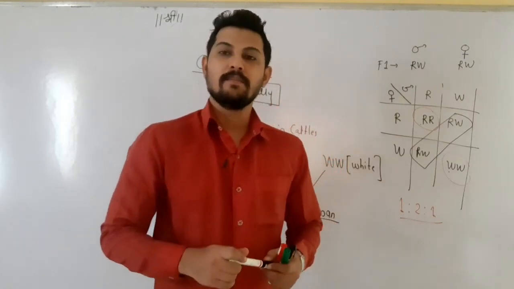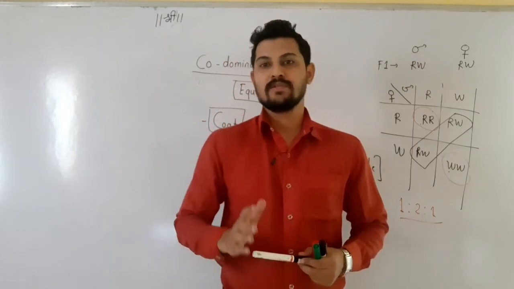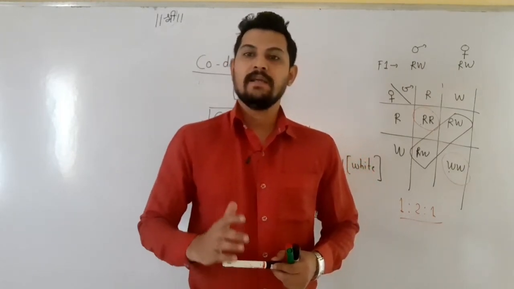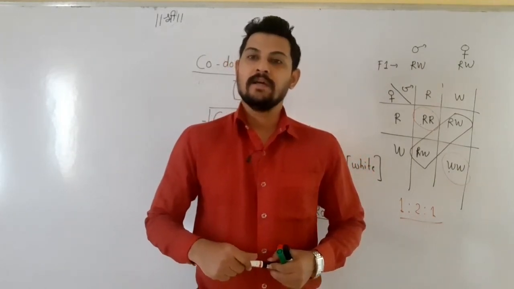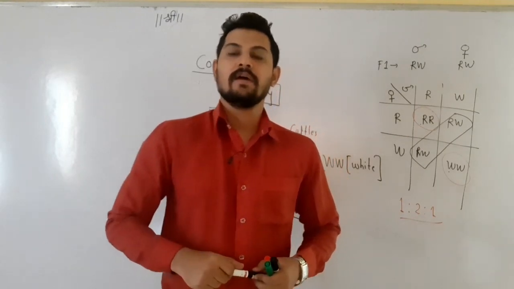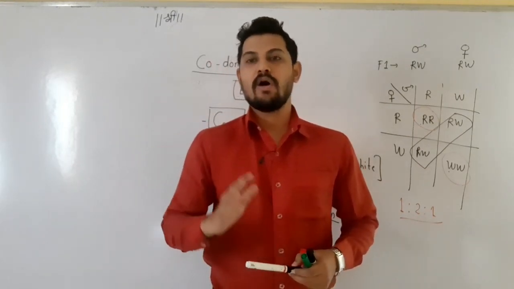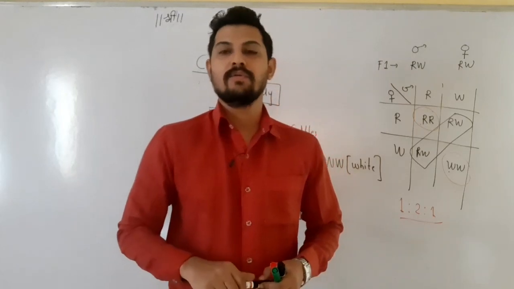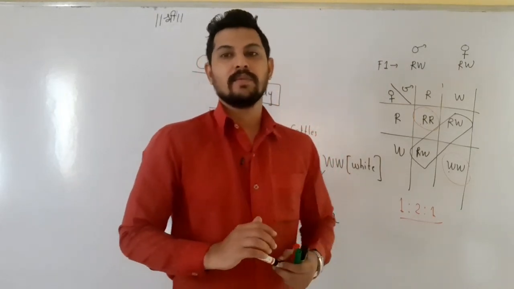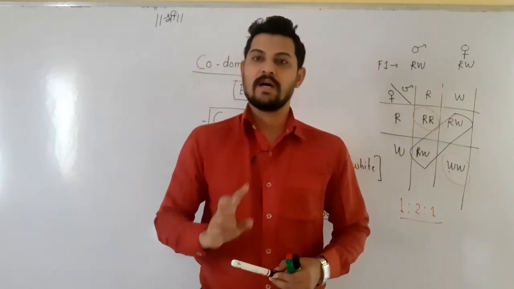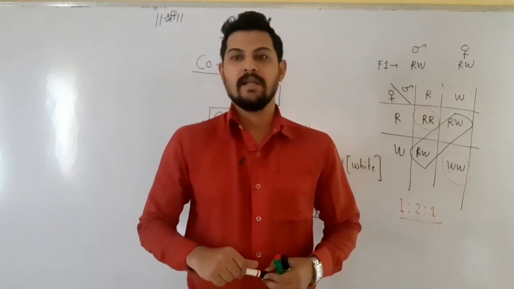So incomplete dominance and codominance do not follow the Mendelian laws or Mendelian ratios. The first law of inheritance, called the law of dominance, is not followed by incomplete dominance and codominance. So these are the deviations from the Mendelian ratios.